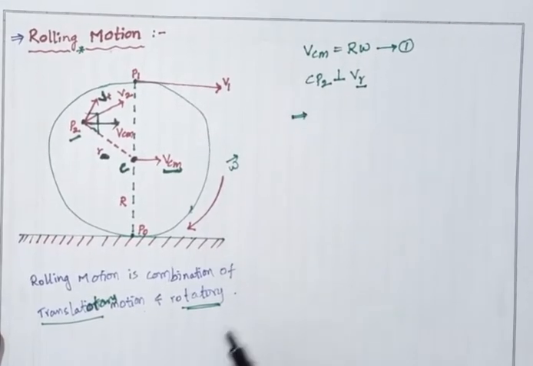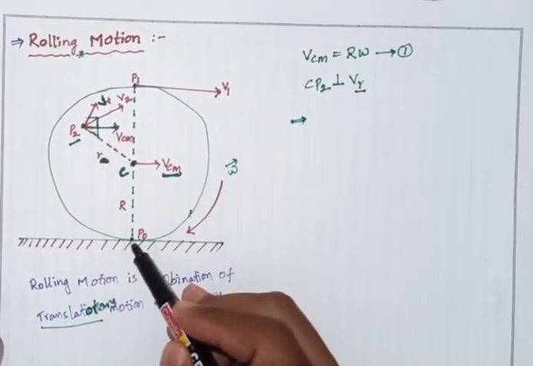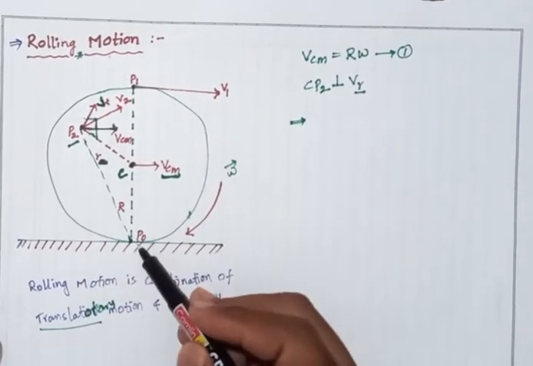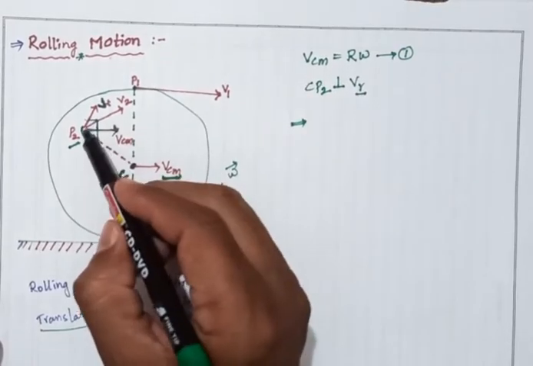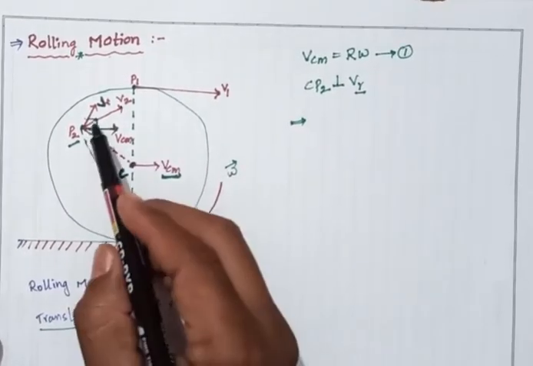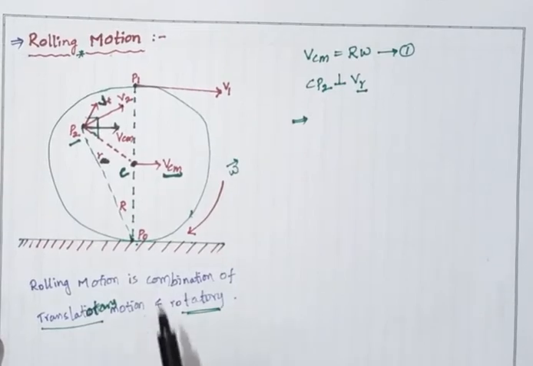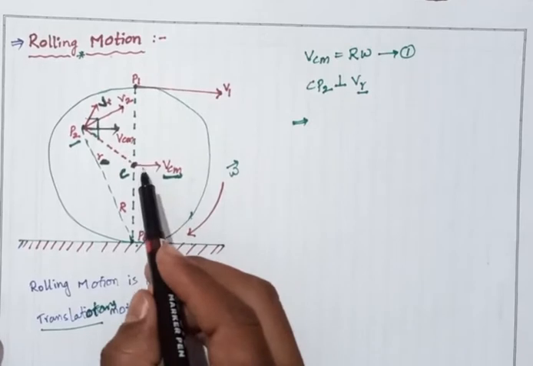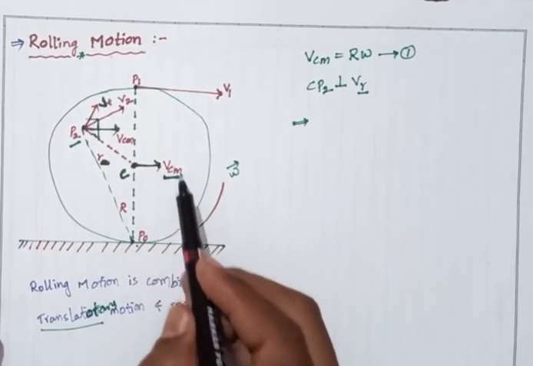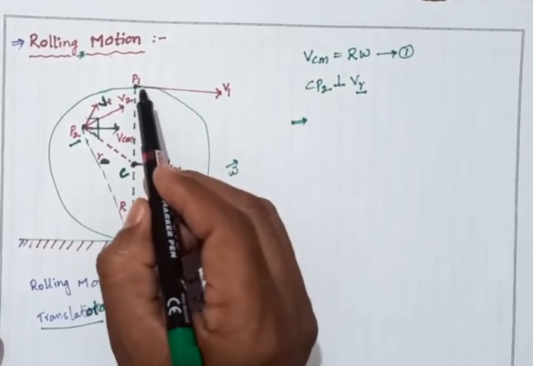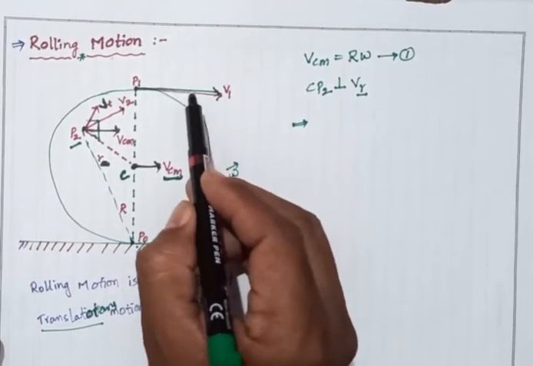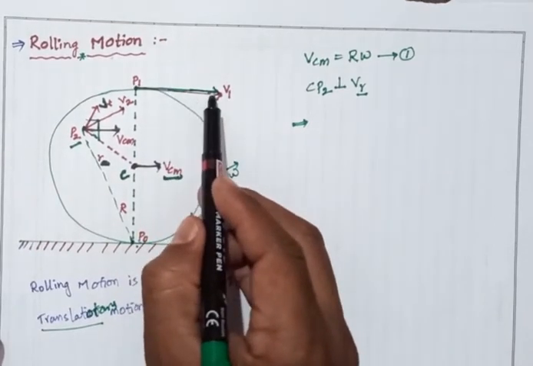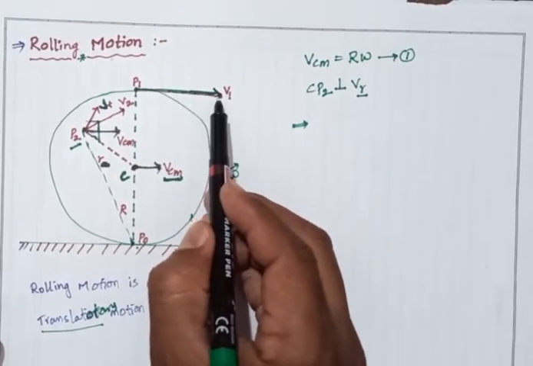So here the P2 P0 line, we can draw here. The P2 P0 line is perpendicular to the V2 line. Next, the VCM, the velocity of the center of mass, is parallel to the surface of the earth, or parallel to the direction of motion.